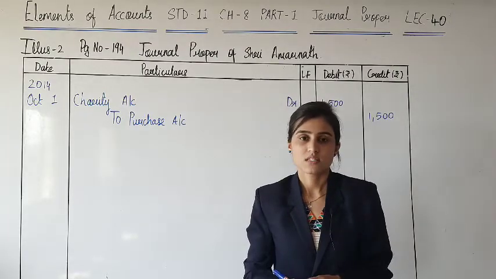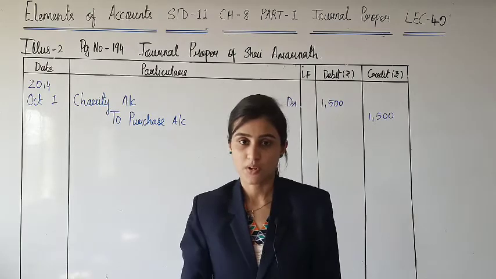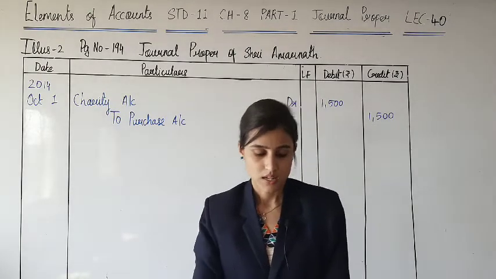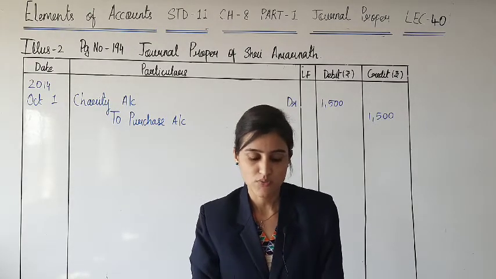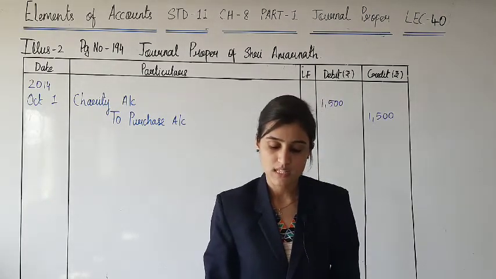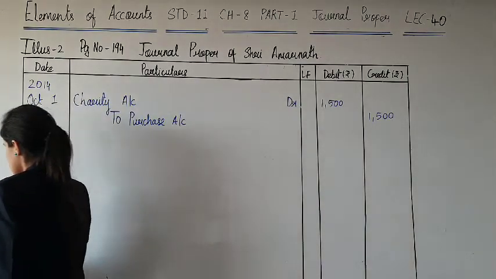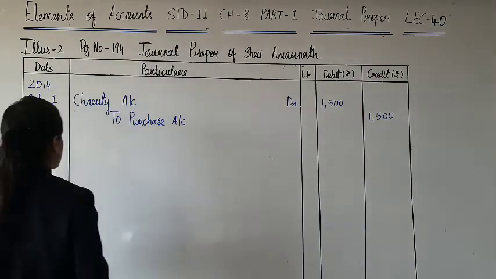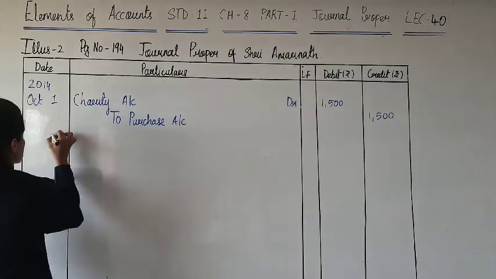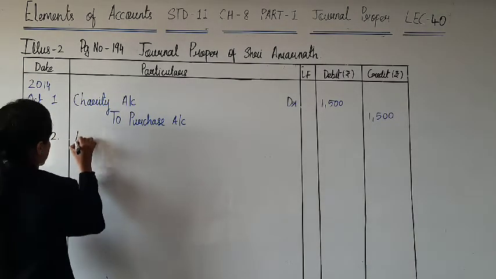In such cases, purchase account is to be credited, that you know very well since chapter 4. Next, 2nd of October, distributed goods of rupees 3000 as free samples. Goods when distributed as free samples is considered as an advertisement expense.